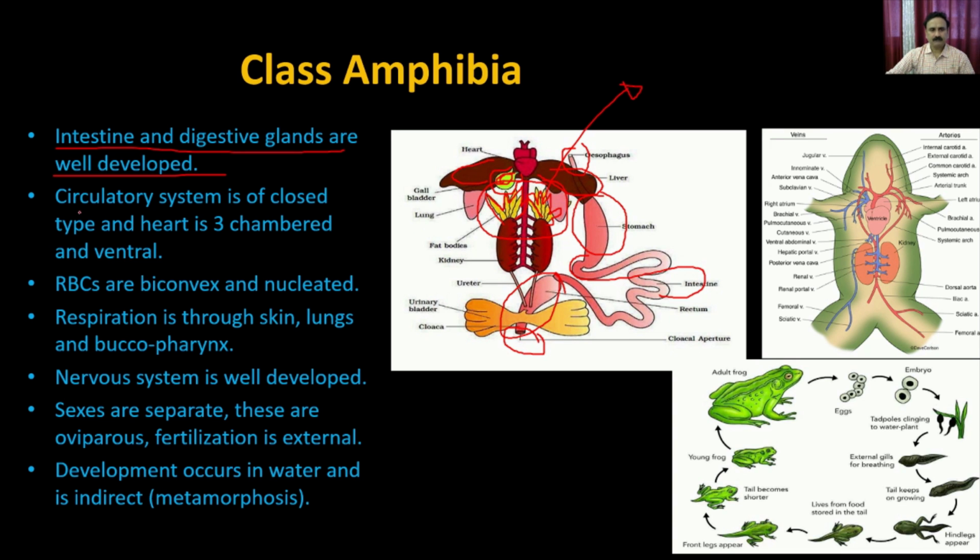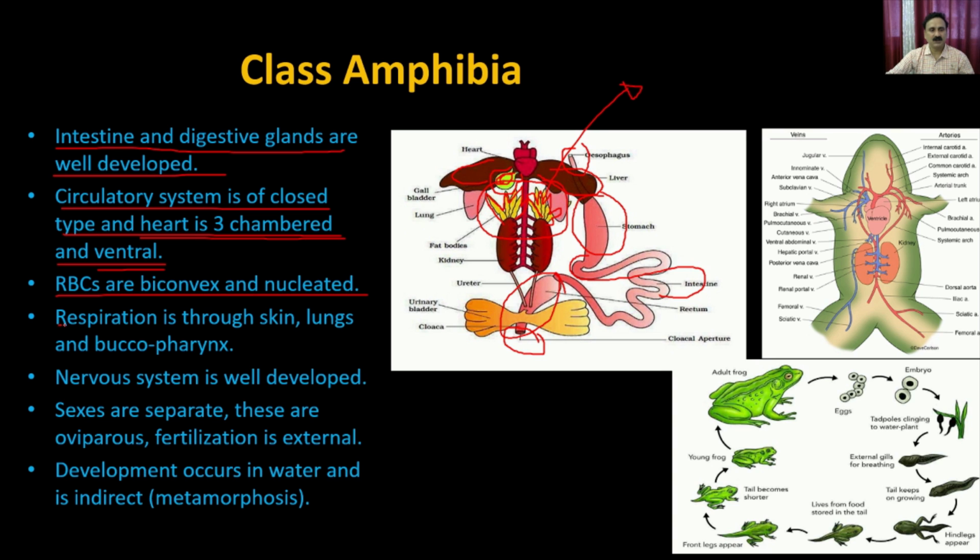And the circulatory system is of closed type, and the heart is three chambered and ventral. So the heart position is on the ventral side, which means the heart is closer to the chest, and the heart is three chambered, and the RBCs are biconvex and nucleated.